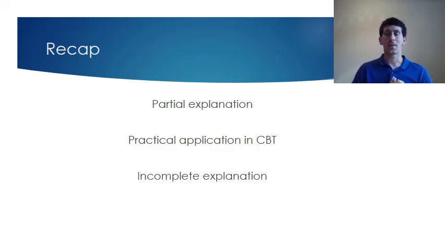So if we have a quick recap then on the AO3 points for what you'd want to include in an answer on Ellis's model. It's only a partial explanation. Okay, we've got to try and include the biological explanation in there. That's got a role to play. It also can't explain hallucinations, anger, and all those other things we've discussed. It does have a practical application. That is a major strength of Ellis's model. It gives a therapist something to work from. It allows them to challenge the irrational beliefs of someone with depression.